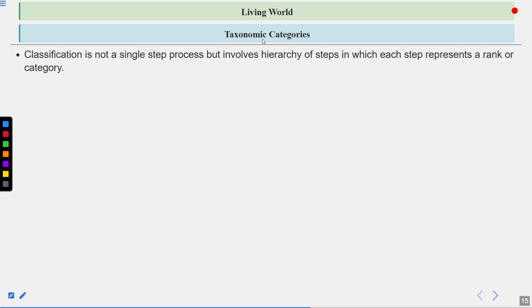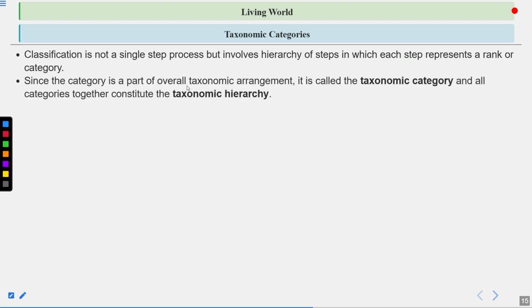Classification, let's talk about taxonomic categories now. Classification is not a single step process, but involves a hierarchy of steps in which each step represents a rank or taxonomic category. Now we are talking about the taxonomic hierarchy. Here each step represents a rank or a level or a category. So each step can be called a category and it represents a particular rank. Since the category is a part of the overall taxonomic arrangement, it is called a taxonomic category, and all categories together constitute the taxonomic hierarchy.